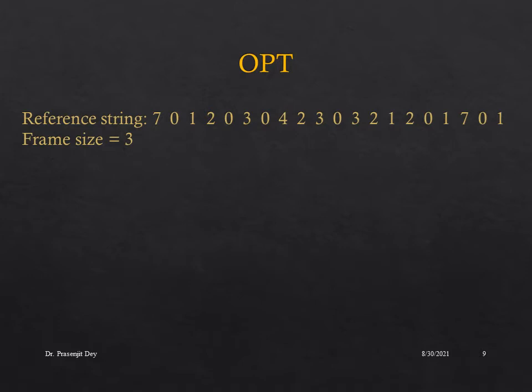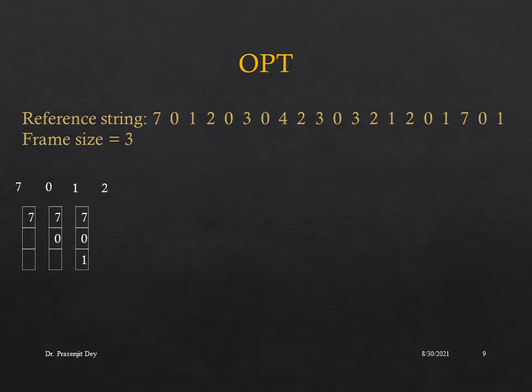So initially the page table is empty, so when 7 arrives, there will be a page fault, and 7 will be inserted into the page table. When 0 arrives, the next page fault will occur, and 0 will be inserted into the page table. When 1 arrives, we will have the third page fault, and 1 will be inserted into the page table.